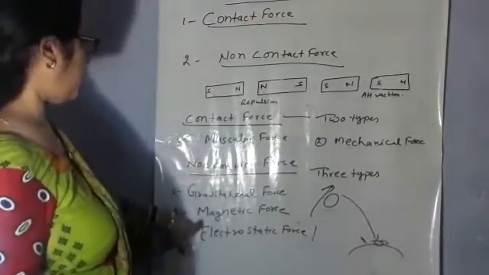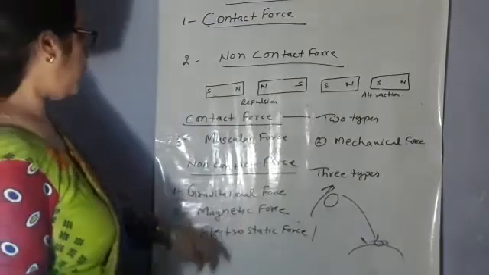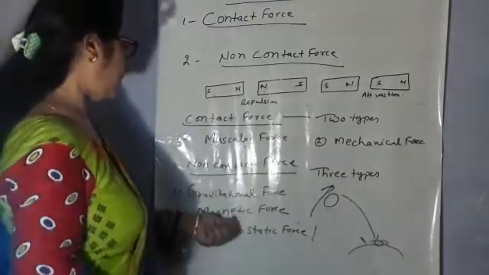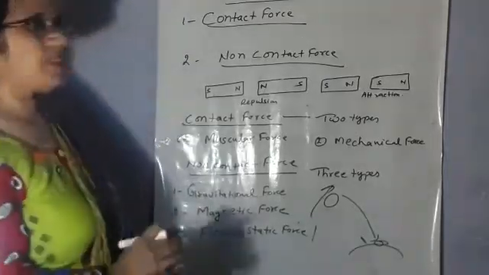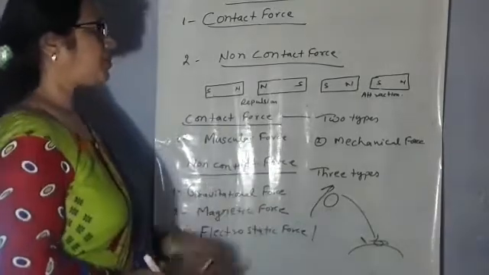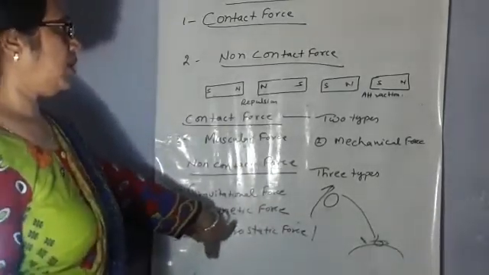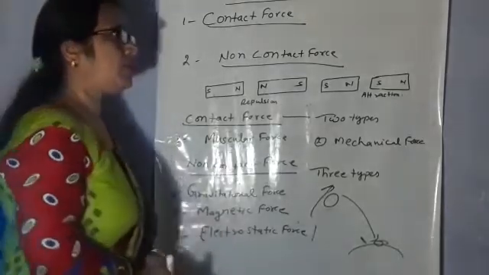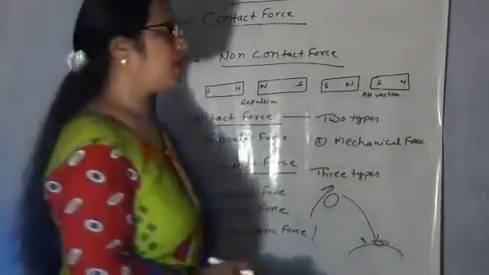Now the magnetic force. As by the name you can understand, the force applied by a magnet is called the magnetic force. When we bring some magnets close to each other, they attract each other or repulse each other. So the force exerted by the magnet is called the magnetic force.